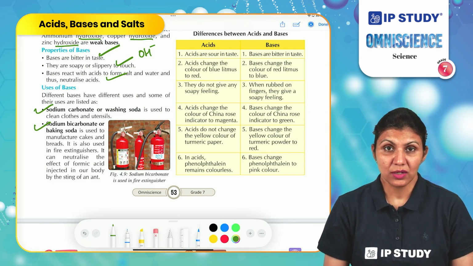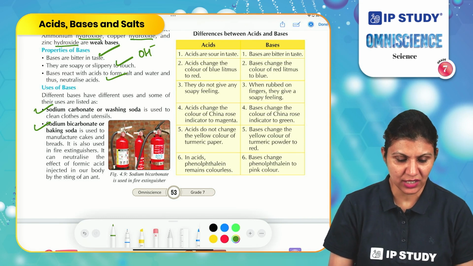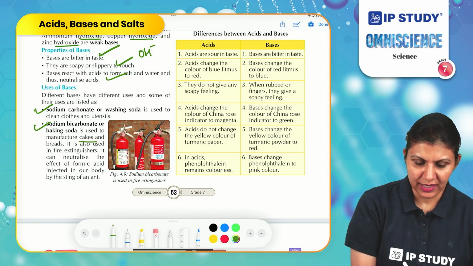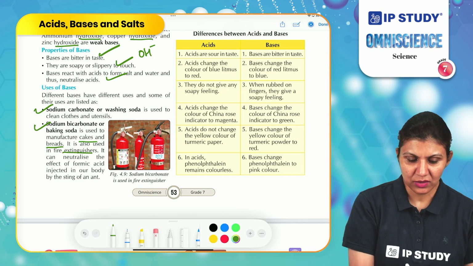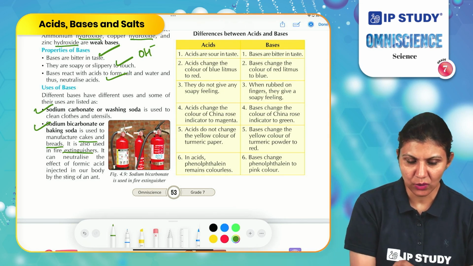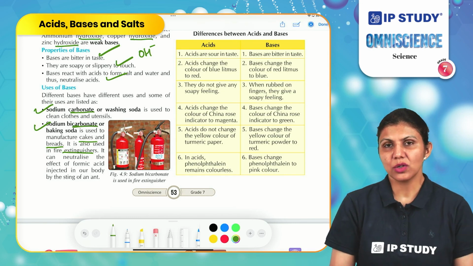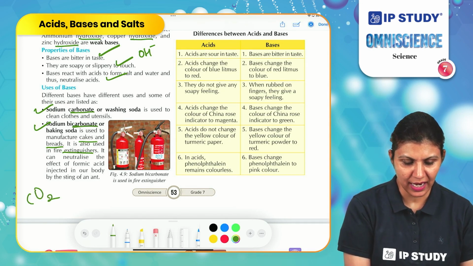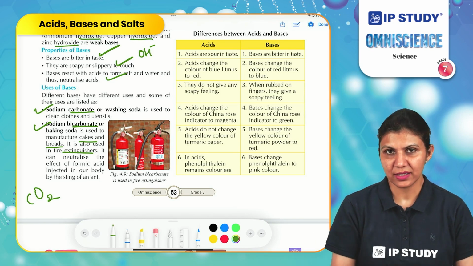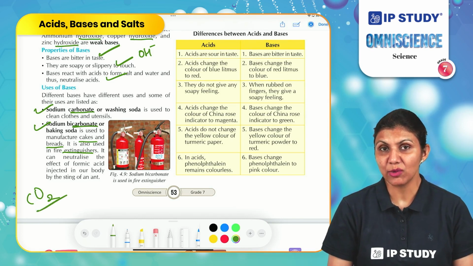It is used in baking processes in bakery industries for making cakes and breads. It is also used in fire extinguishers. Why is it used there? If you notice, a carbonate is present there. Carbonate releases carbon dioxide gas when it reacts with any other substance, and carbon dioxide gas is an extinguisher gas.